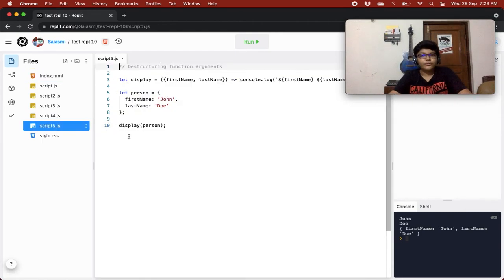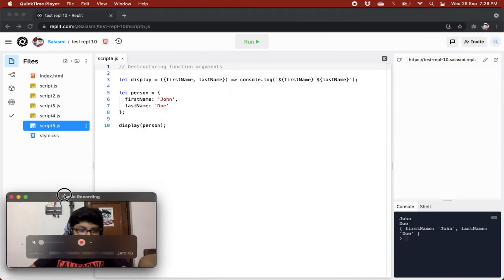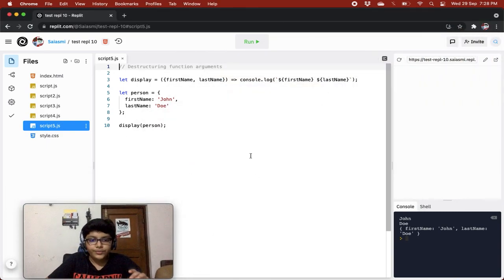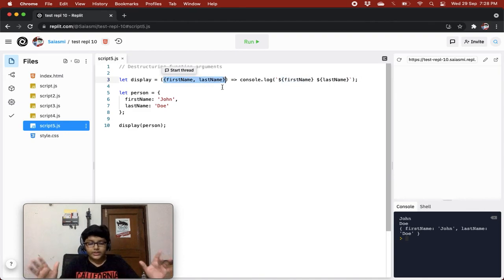And then finally, we'll just learn how to destructure function arguments. So over here we have a display method, a display arrow function in which we are getting two arguments. First, we are getting one object. I'll just come to the destructuring part, and we are just giving back first name and last name. So over here we have the person object that has first name and last name, and we are doing display person. Now you see this part.